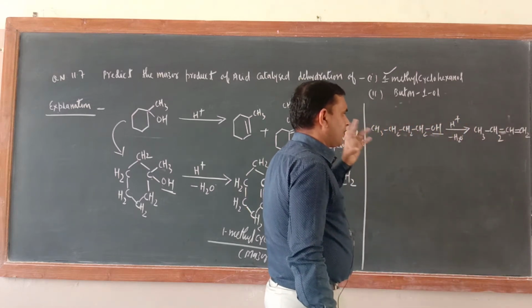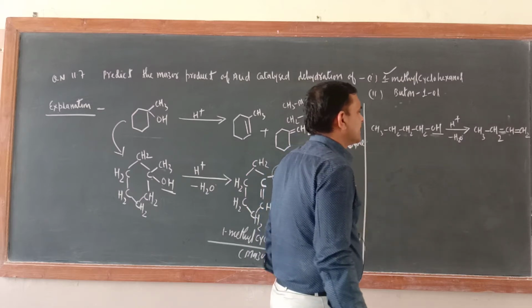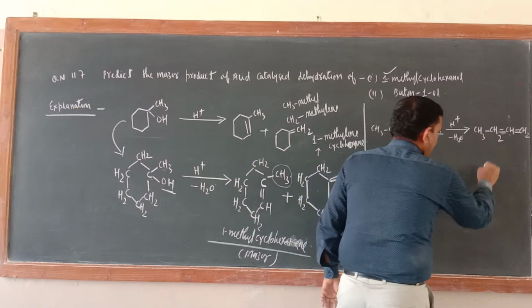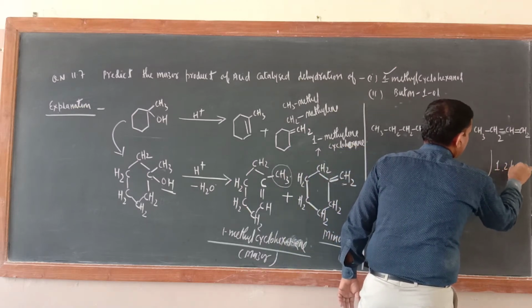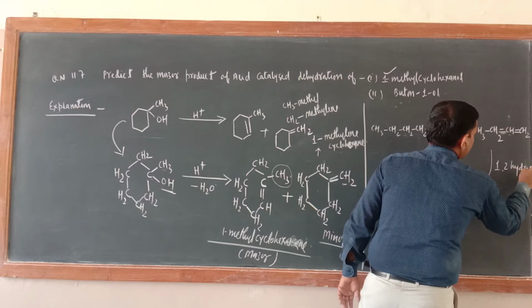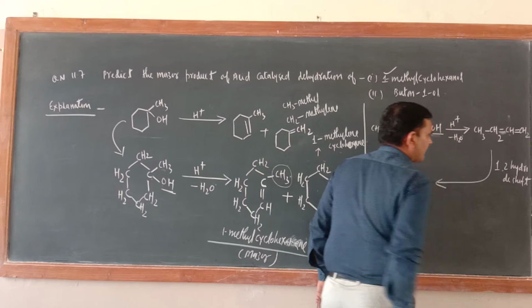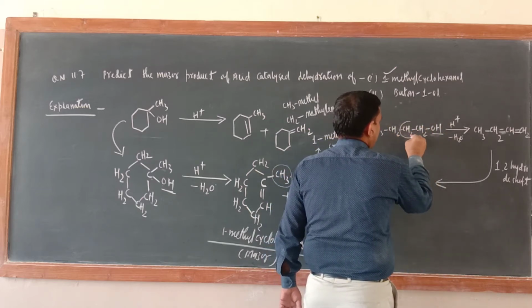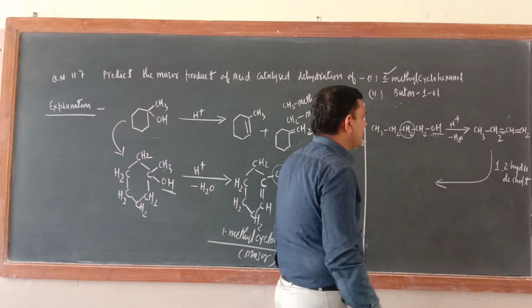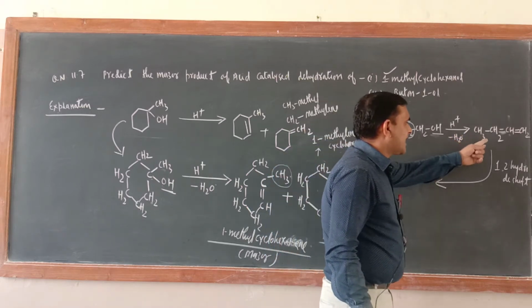Now there is one problem. What is that problem? See, simple. You might have heard about the 1,2 hydride shift. Try to understand here. If you are removing hydrogen from this carbon atom, then what you will get? You will get this alkene.